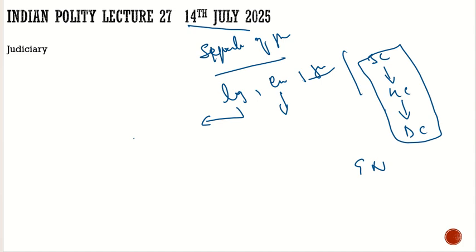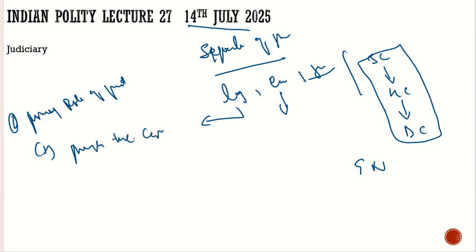Now let's see what is the importance of the judiciary. What is the primary role of the judiciary? The first question which everybody should ask themselves, what is the primary role of the judiciary? The basic thing, if you ask a layman, if you ask a fifth class student, why do you think judiciary is there? The first thing he will highlight is that it is to punish the criminals. So what is the importance of punishing the criminals?